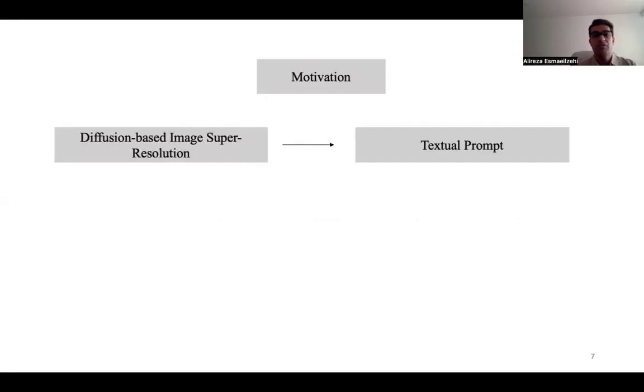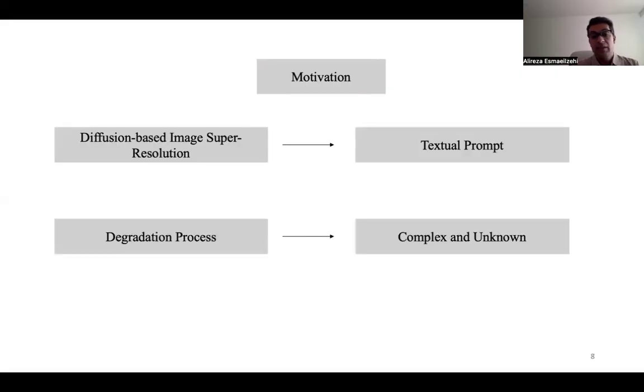presentation. Starting from motivation. Diffusion-based image super-resolution schemes have provided SOTA performances thanks to the very strong image generation capability. They often use textual prompts like, for example, high quality, low quality, in order to provide superior results. And some of those text prompts are related to degradation processes. But the challenge is that degradation processes at inference are often complex and unknown.